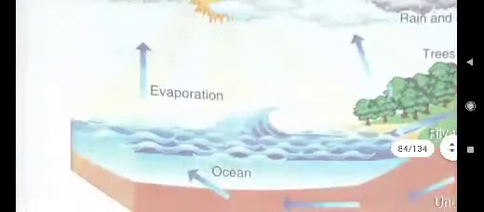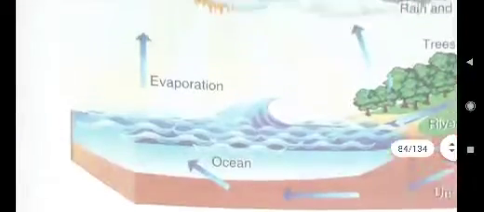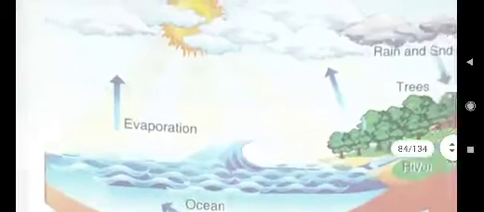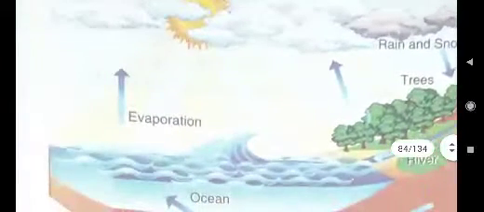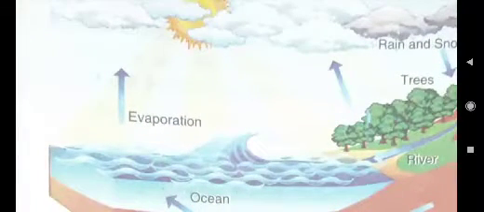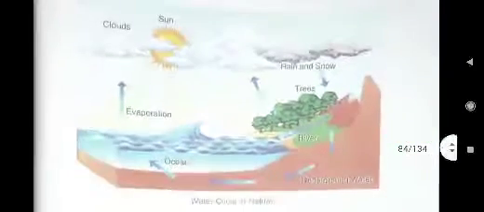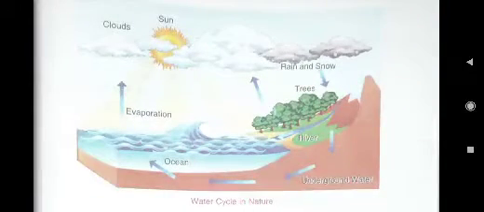Then evaporation. Here ocean water. These arrow marks also you will give. Then there clouds, sun. Everything you have to show with the arrow marks and the proper labeling. This is the E5 answer. And those who have already drawn it, no need to draw it again. Only where you have drawn it, there you write answer E5.